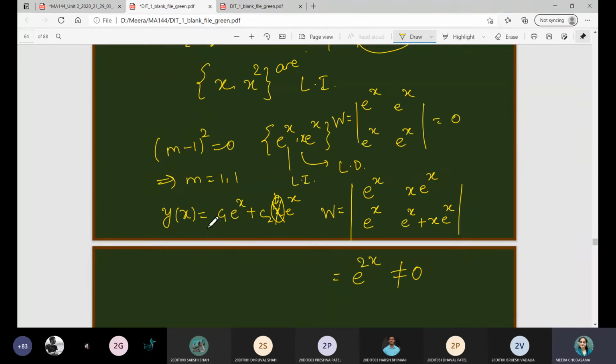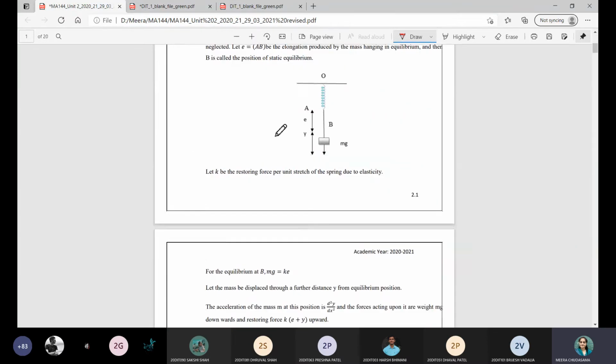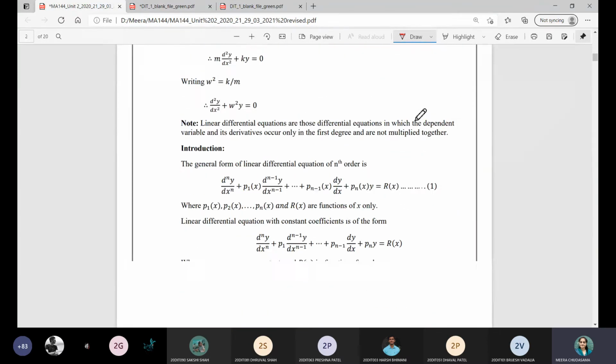So when I multiplied it with x, at that time I told you that I will let you know why we are multiplying it with x. Again, if the root is 1 and you take x into e raised to x, then this determinant will again become 0. So that's why we again have to multiply it with x, and therefore you will get the linearly independent solution, right? So all these things have been written over here. Let me just show you.